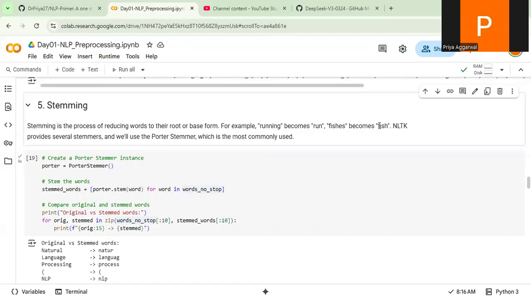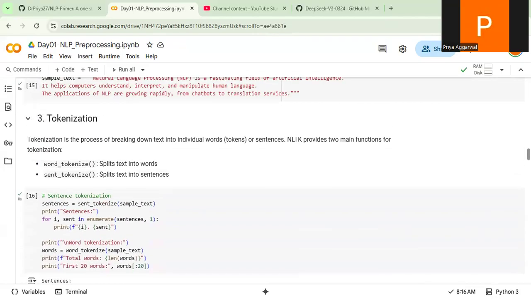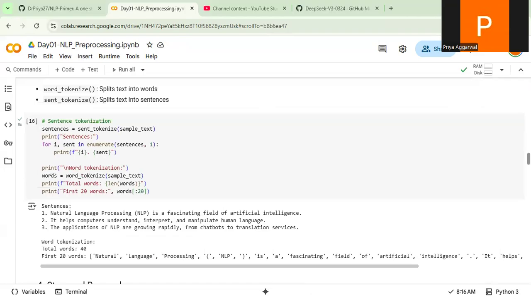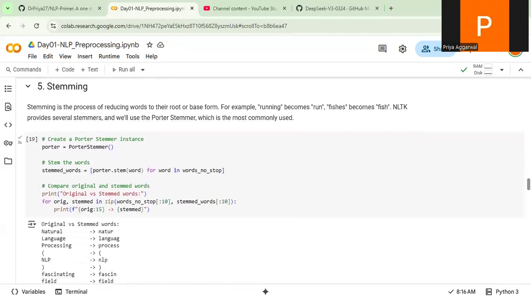NLTK has some inbuilt packages which can do the stemming. Stemming is nothing but coming to the root, right? So how can we do it? Let's see. From nltk.stem, there is the PorterStemmer that you need to import. Once you have imported that, let me go down to the stemming. Now, this is my function, and I am saving it in an object, porter.